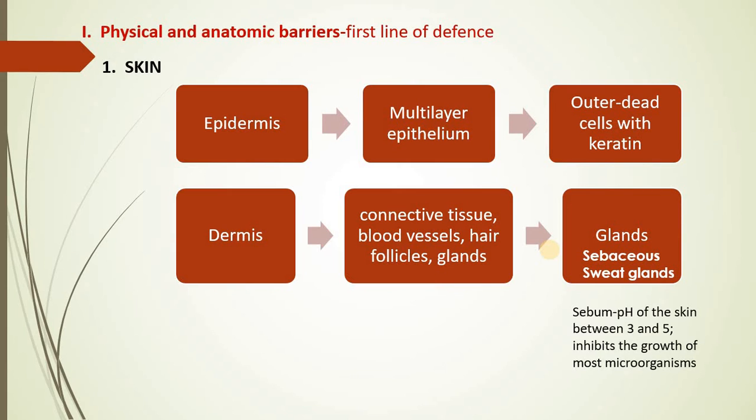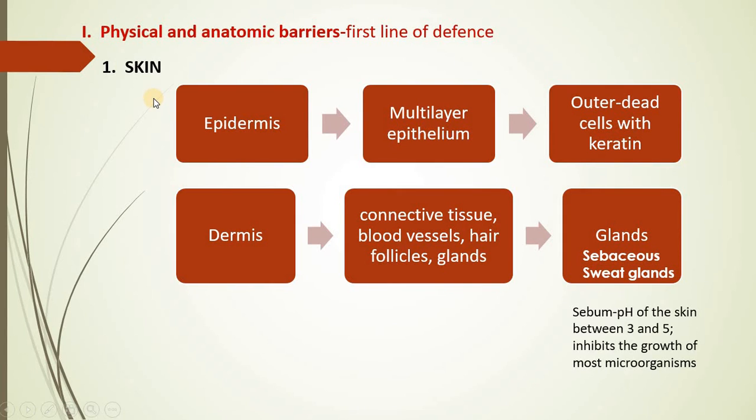The first one is the anatomical barrier. It is also called the physical and anatomical barrier, and it forms the first line of defense. Now why is it called the first line of defense? Because the best example to describe this physical barrier is skin and mucus.